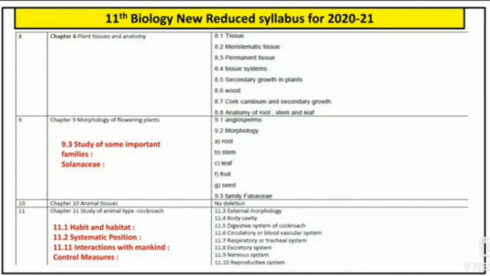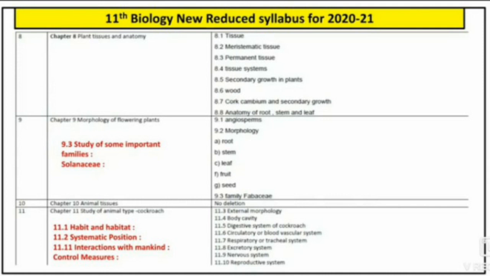From this chapter, we are going to study points 11.1 habit and habitat, 11.2 systematic position, 11.11 interactions with mankind, control measures.